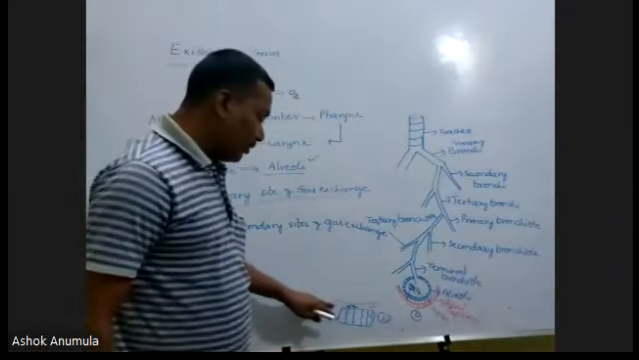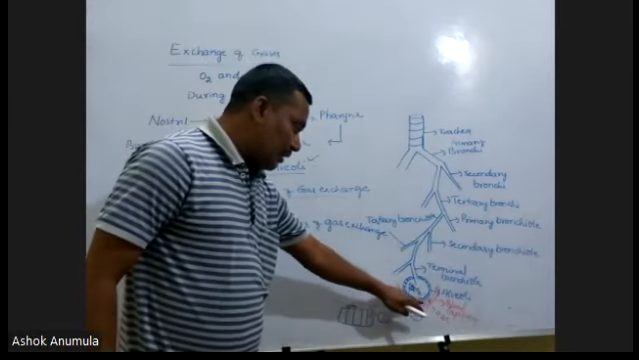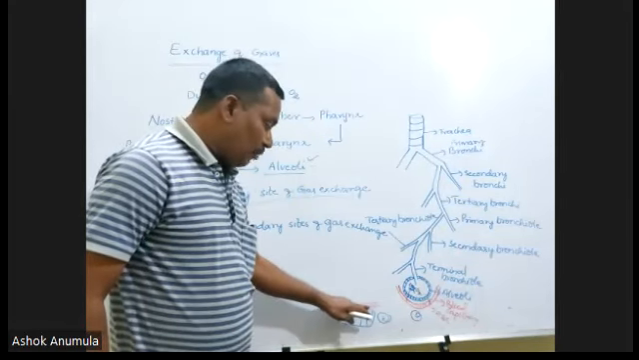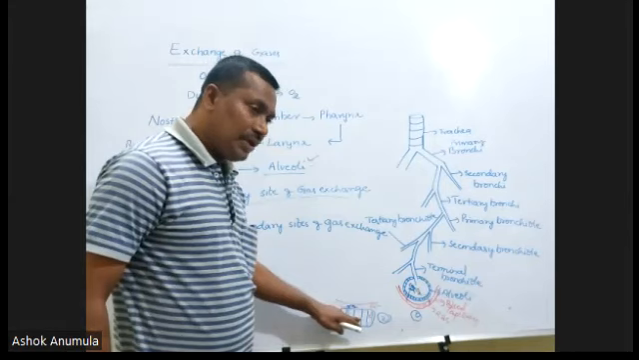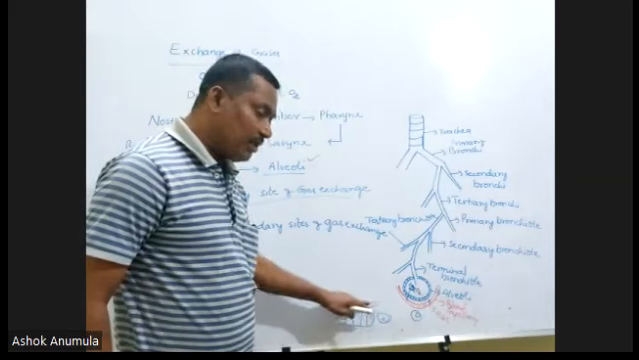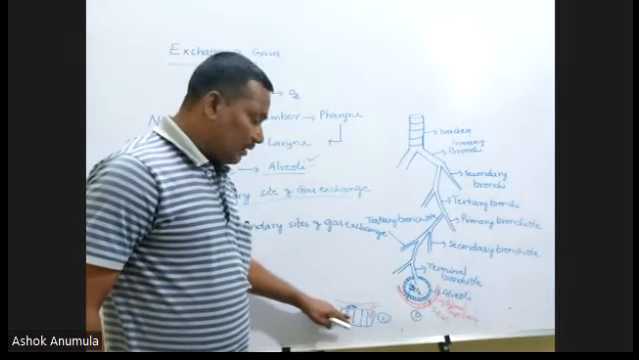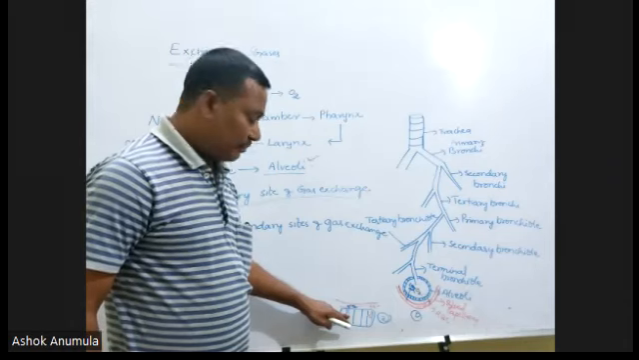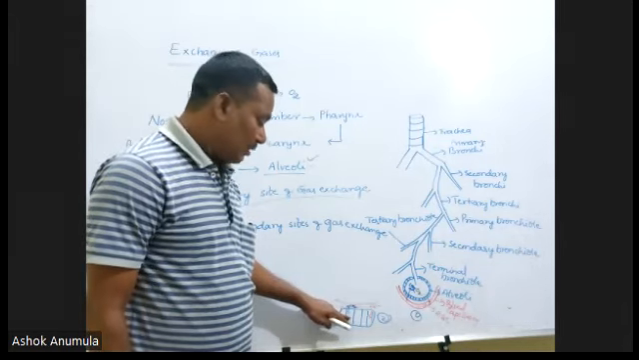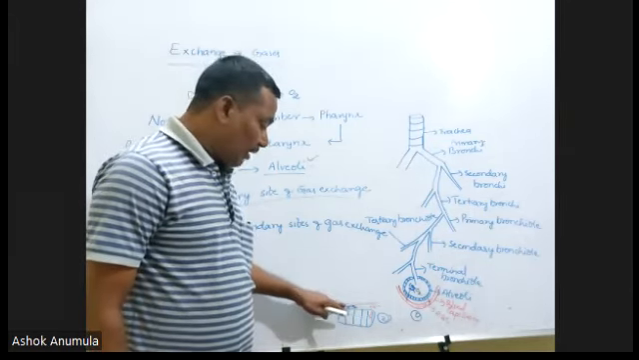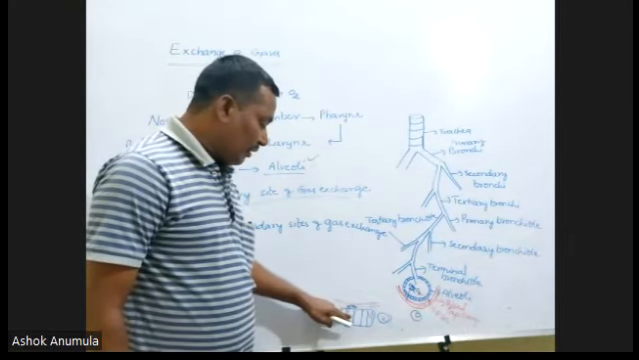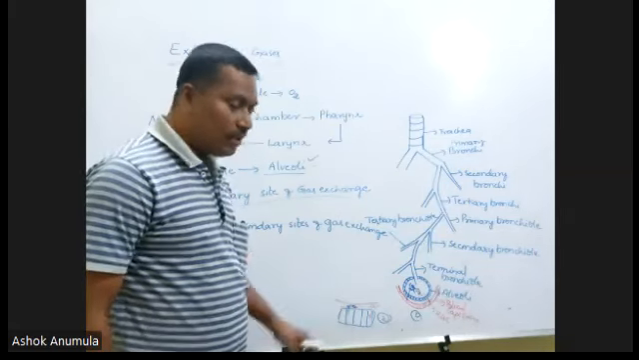At the same time, when the oxygen enters the blood, it reaches the tissues. In the blood, more oxygen is present, but in the tissues, less oxygen is present. Due to the difference, the oxygen enters the tissue from the blood. In the tissues, more carbon dioxide is present and less oxygen, but in the blood, less carbon dioxide is present. Due to that difference, the carbon dioxide enters the blood from the tissues.